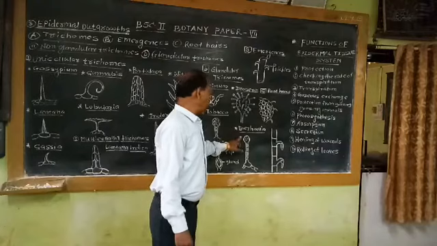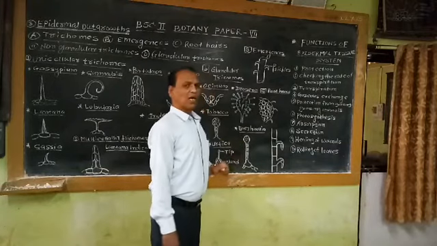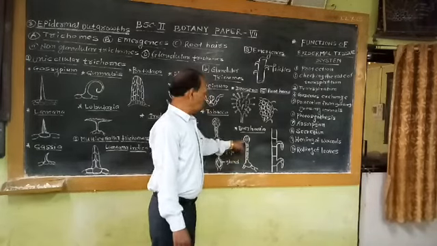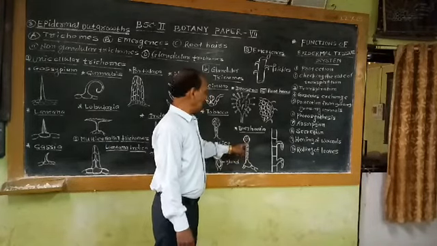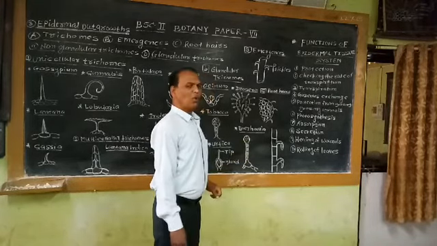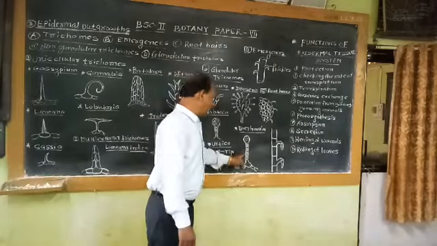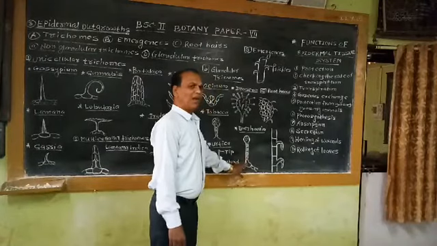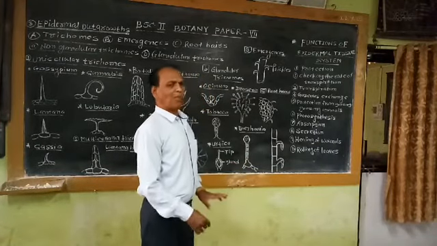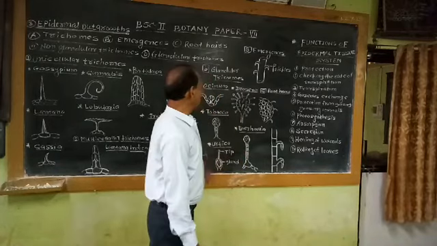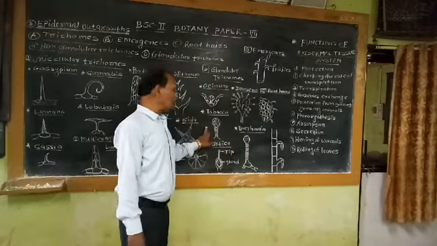The next example of a glandular trichome is Boerhaavia diffusa. In Boerhaavia also, multicellular trichomes are there. In this trichome or glandular hair, there is an apical head known as the gland, the actual gland, which has the power of secretion, and the basal portion is embedded in the plant part. It is known as the basal portion or foot region. So these are the examples of glandular trichomes.